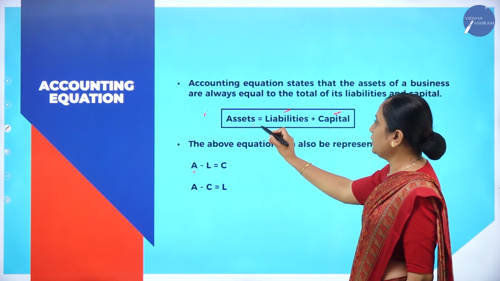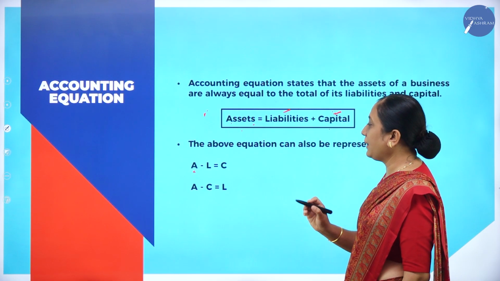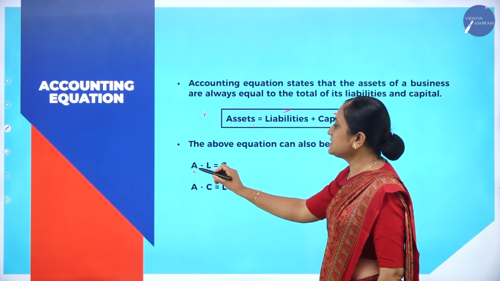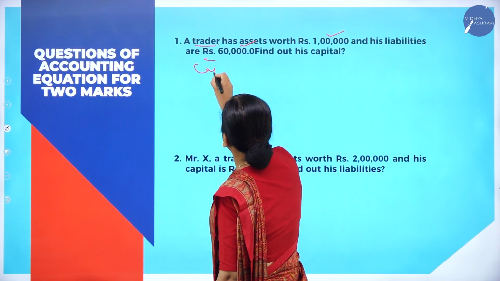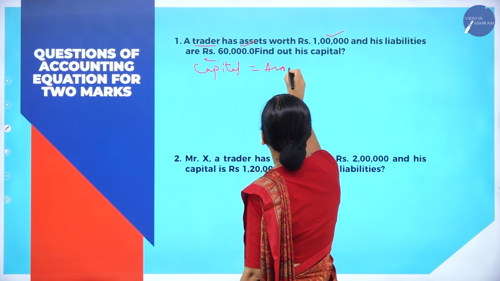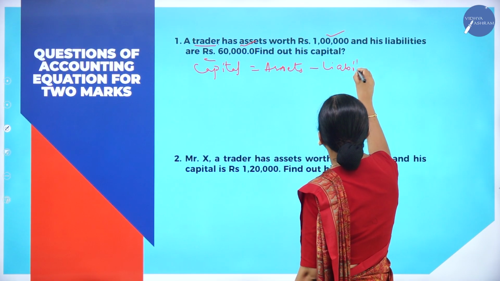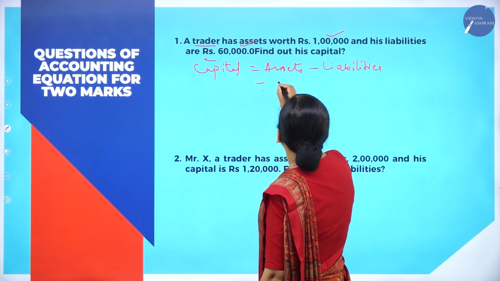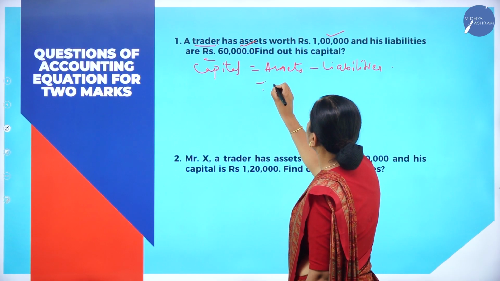This is our accounting equation. Assets equals liabilities plus capital. What have they asked us to find out? Capital. In order to find the missing figure, I can use assets minus liabilities equals capital. So, capital equals assets minus liabilities. Assets is 1 lakh, given in the problem.